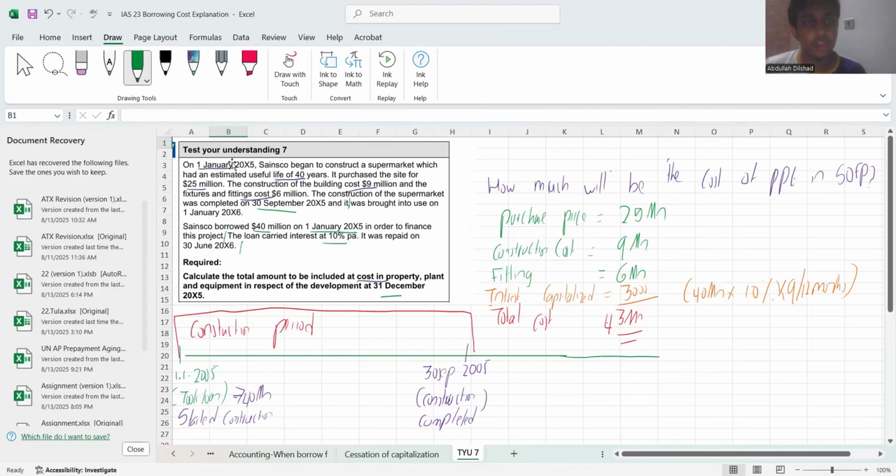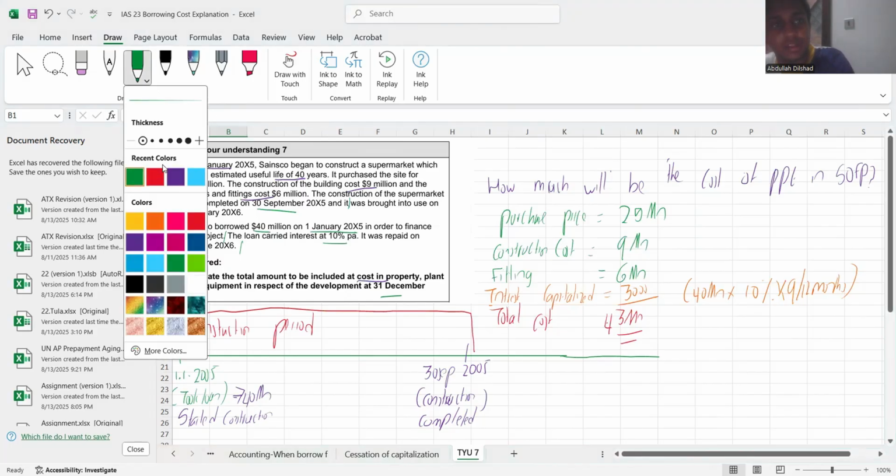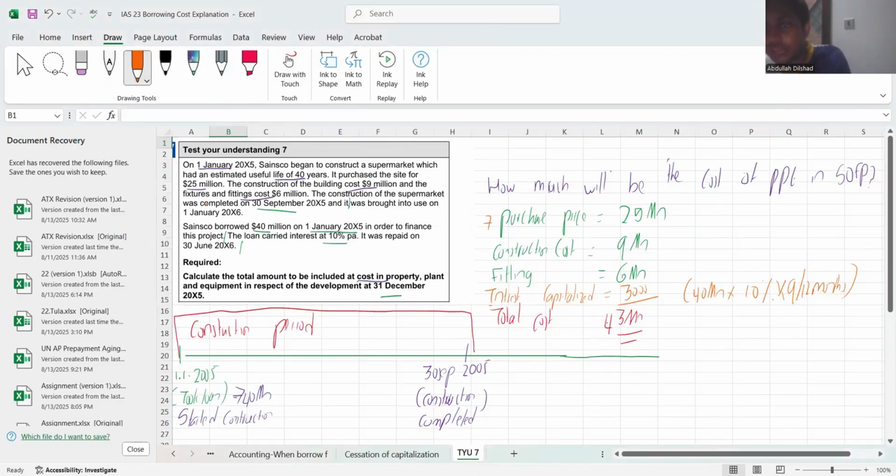Okay, let me read. On 1st January, Changeco began construction of a supermarket. Fine. He purchased the site at 25 million. Now you all need to know 25 million will be added to your cost. Why? Because this is your cost. Your purchase price is an allowable cost. You all need to understand that, right? This is your IAS 16.